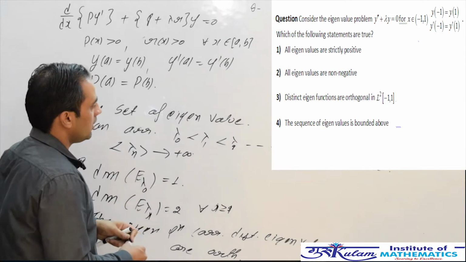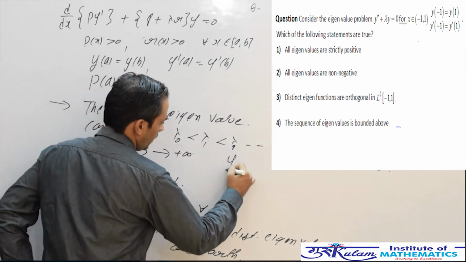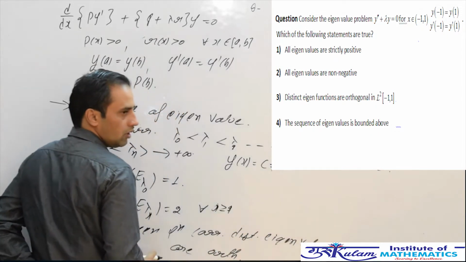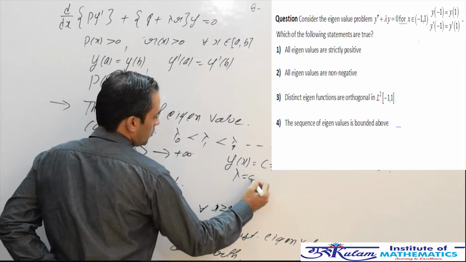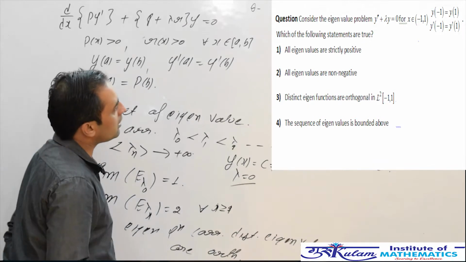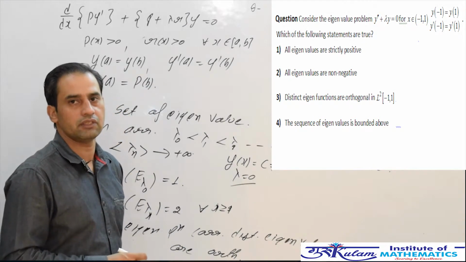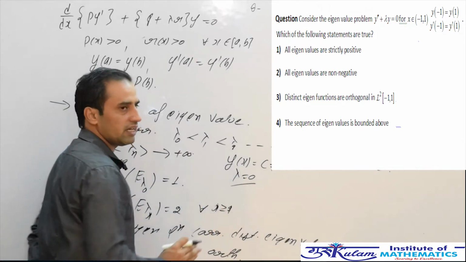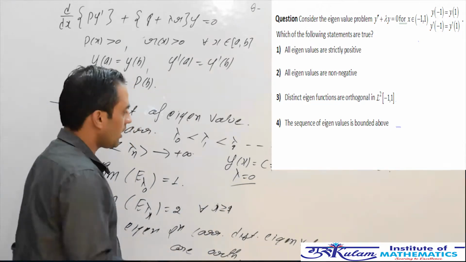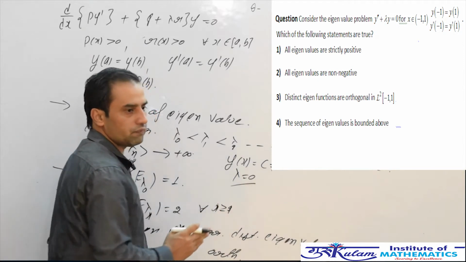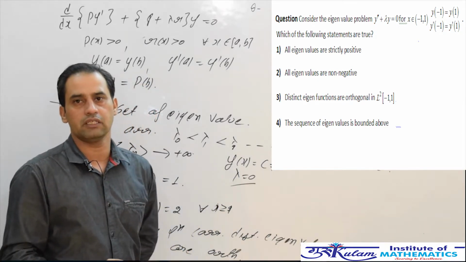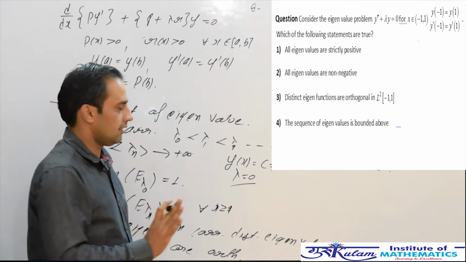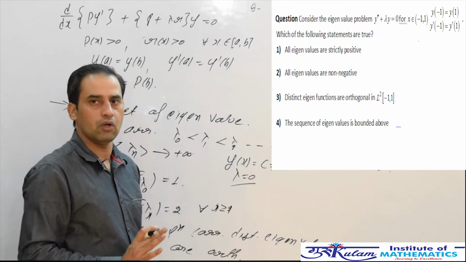In this case, if we choose y of x equal to any non-zero constant c and take lambda equal to 0, then this y is a non-trivial solution of the given differential equation. Hence, lambda equal to 0 is an eigenvalue and the corresponding eigenfunctions are only constant functions. So the dimension of the eigenspace corresponding to lambda equal to 0 is one, which implies all eigenvalues are non-negative.